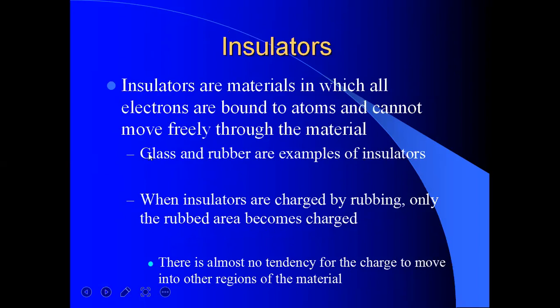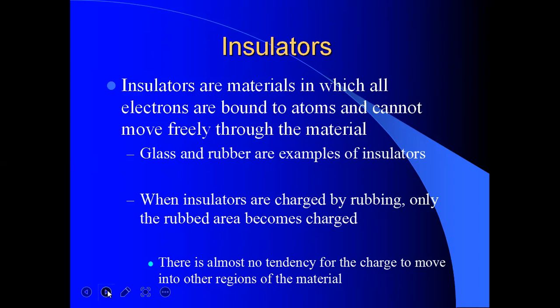Now, what will be the insulator? Insulators are materials in which all electrons are bound to atoms and cannot move freely through the material. That means glass and rubber are examples of insulators, because electrons cannot pass through glass and rubber. When insulators are charged by rubbing, only the rubbed area becomes charged. Remember it. If you produce charge by rubbing an insulator, only the rubbed area becomes charged. There is almost no tendency for the charge to move into other regions of the material.